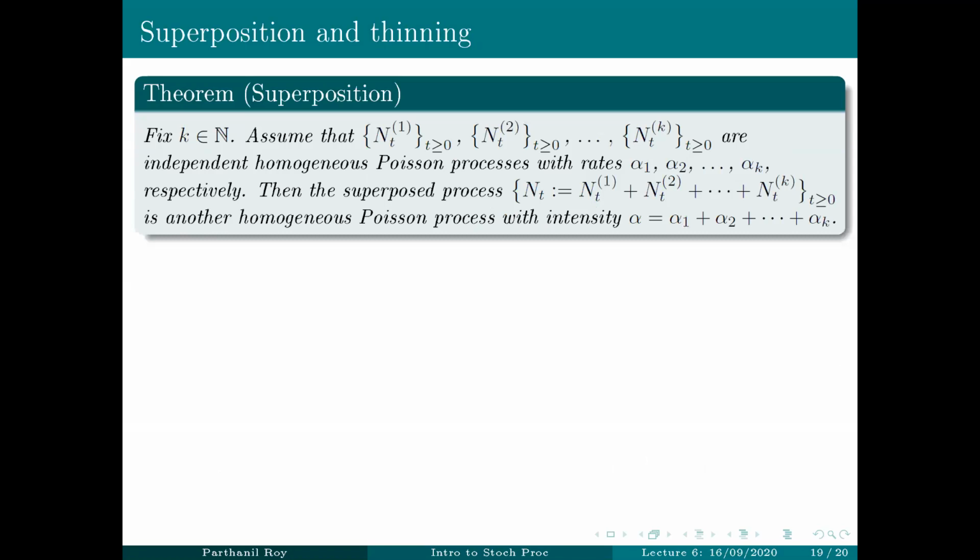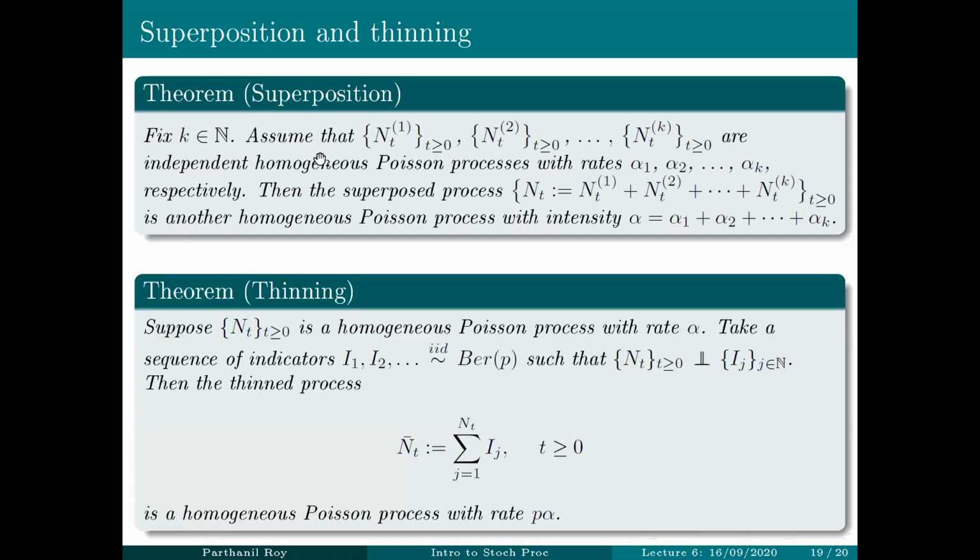Then of course we learned about superposition and thinning. Superposition is when you have k independent homogeneous Poisson processes and you superpose them. So you look at all the Poisson arrival points together, and that amounts to essentially adding these N_i(t). If you look at this superposed process, it is another homogeneous Poisson process. It's very important that the original processes are independent. And of course, the rate is the sum of the rates of the individual processes.